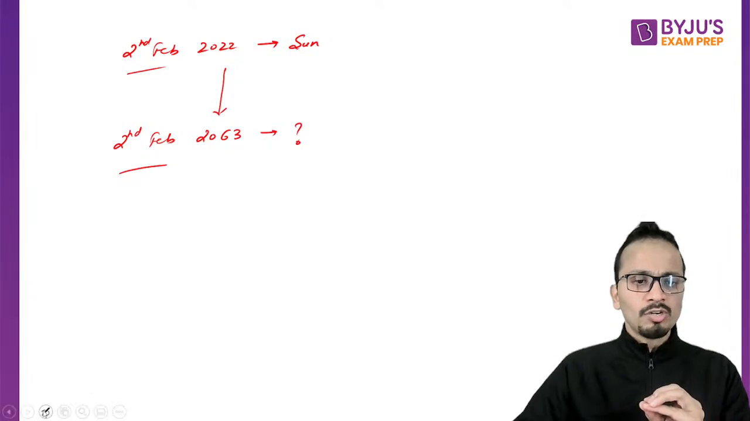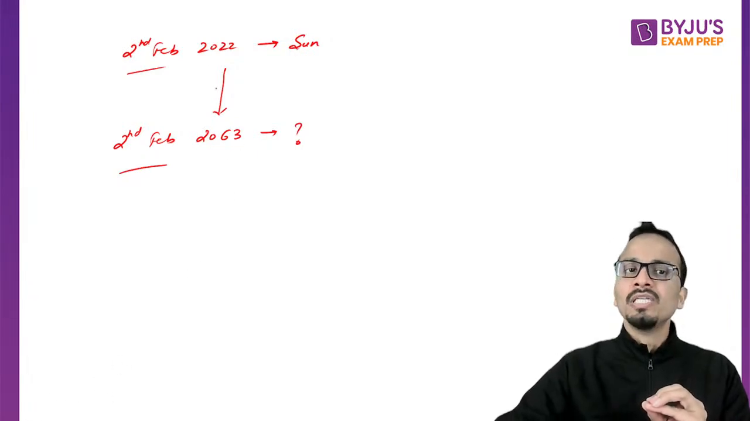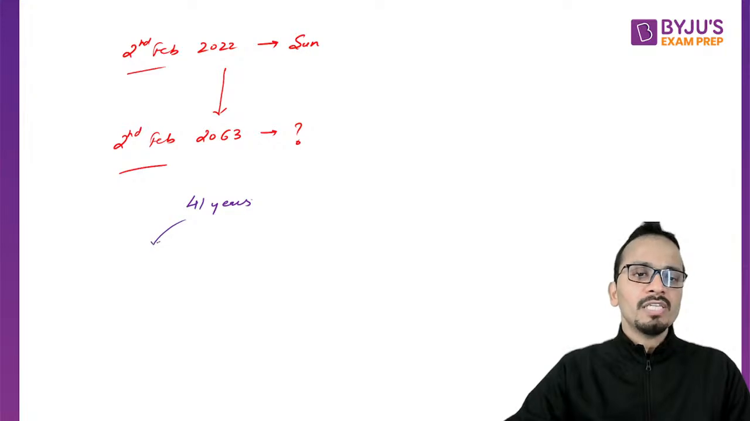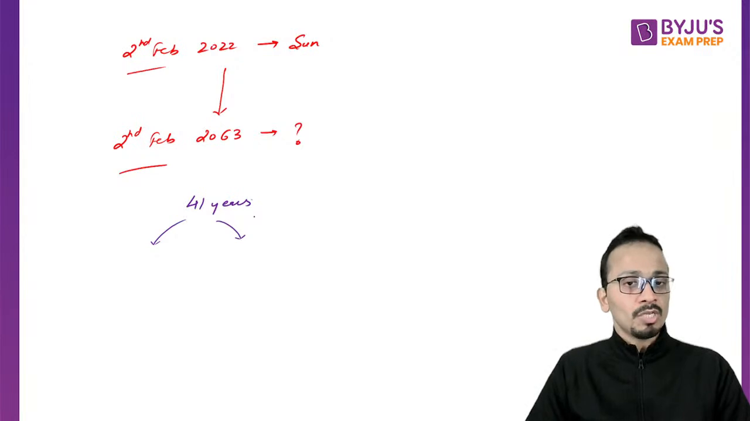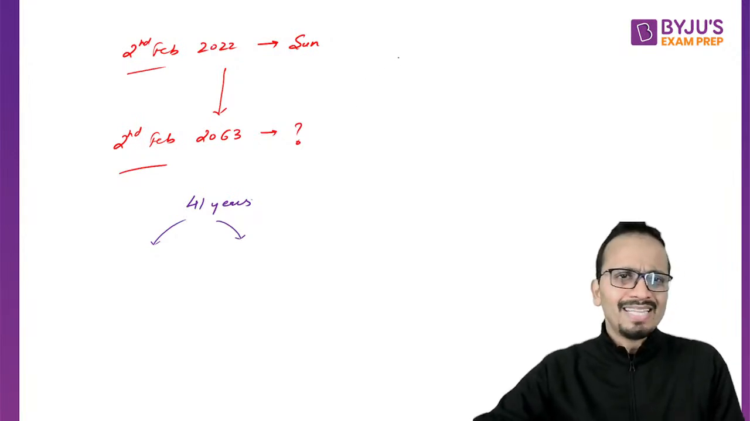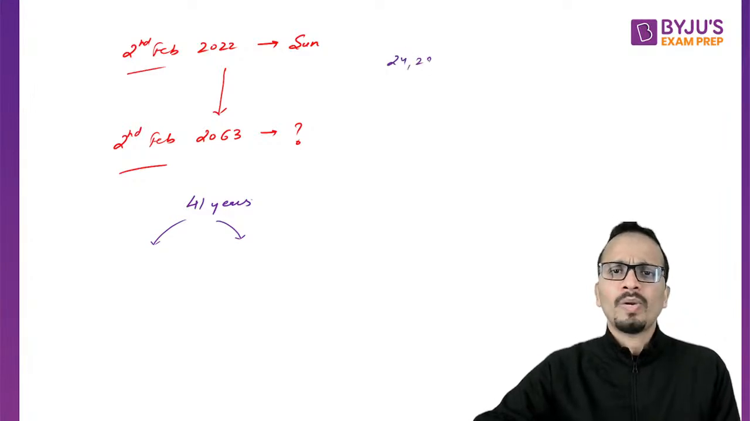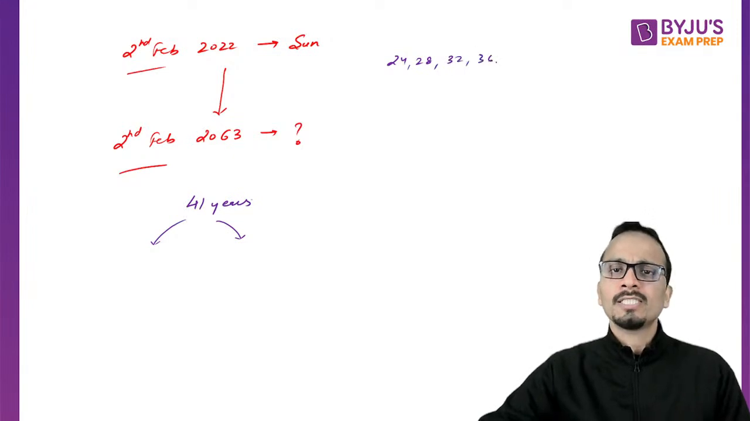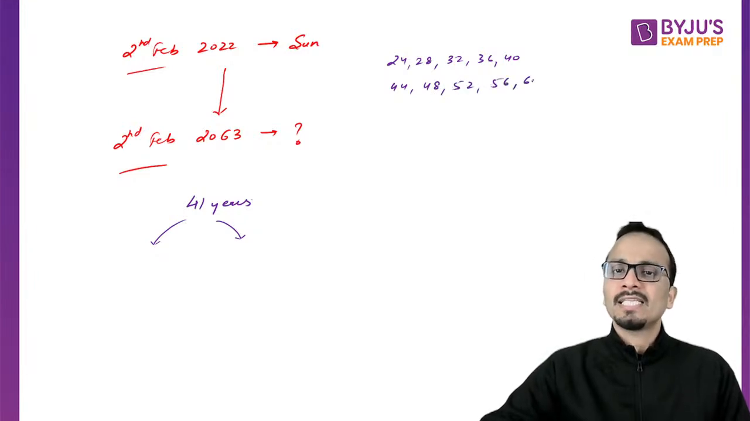Okay, so the total number of years that I've added is 63 minus 22, that is 41 years. Now, among these 41 years, what is the number of normal years and what is the number of leap years? So I'll segregate the number of leap years. Leap years, I can write them as well: 2024, 2028, 32, 36, 40, 44, 48, 52, 56, and 60.